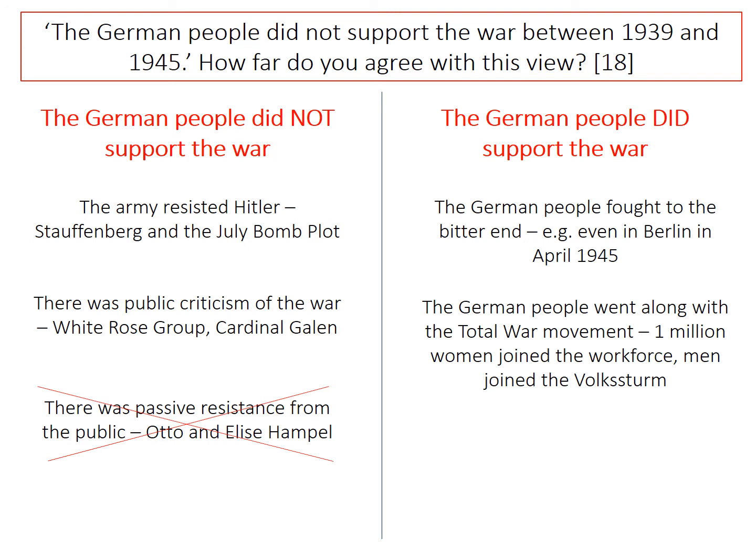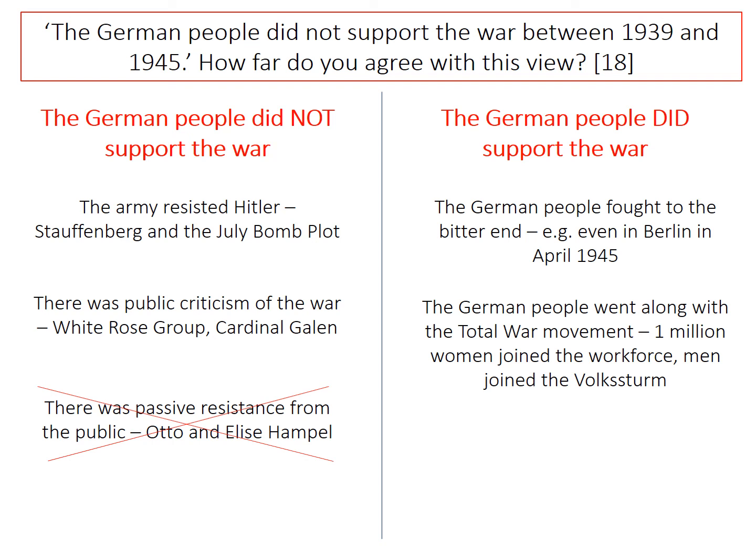Now, as ever with the OCR paper, you could get 17 out of 18 marks just by explaining those 4 points really well, but to get that 18th mark you need your clinching argument. And I think there are lots of different clinching arguments here, because this is one of those really good essay questions where there is not a right or a wrong answer.